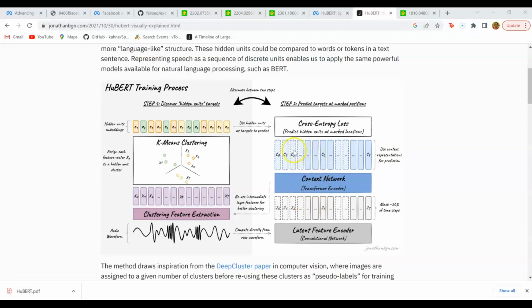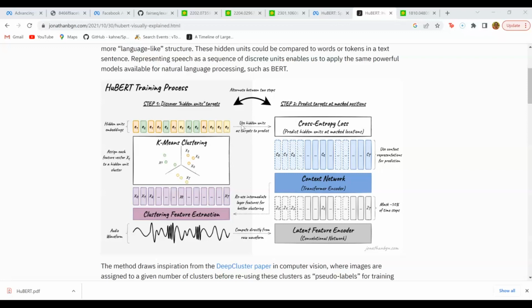So here we get some output from the context network, and then we compare whatever the model outputs here with the actual targets or discrete units that were created in the first part of the process. We compare each of these vectors to these embeddings by cosine similarity, and then we apply cross entropy loss to understand how far the prediction is from the actual targets, and then the training process repeats.